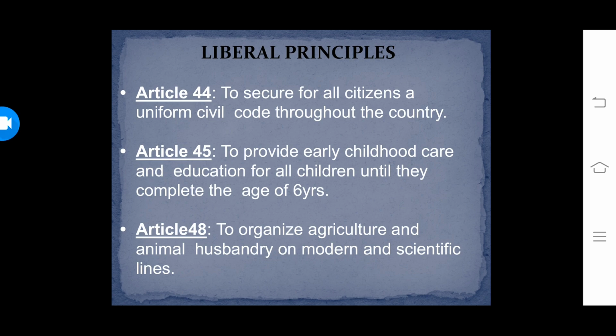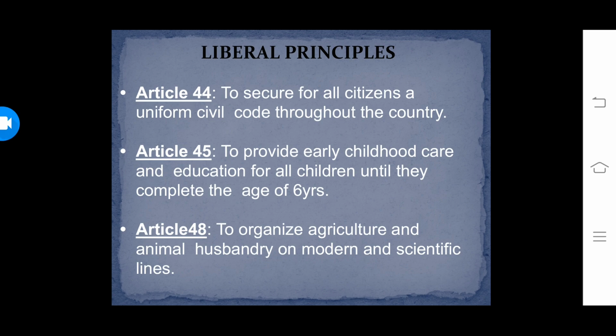Under this category, the main principles are to secure a uniform civil code for Indians and to provide for free and compulsory education to all the children up to the age of 14 years within 10 years. So, to secure the separation of judiciary from the executive.